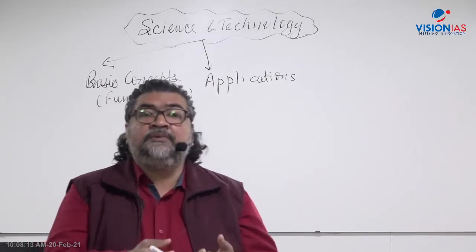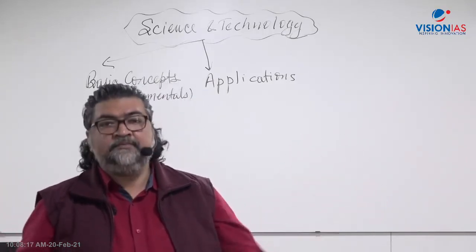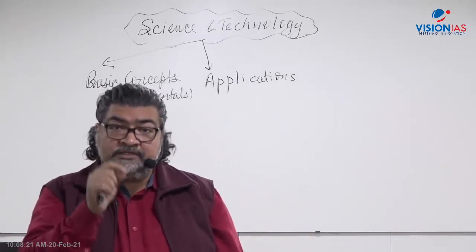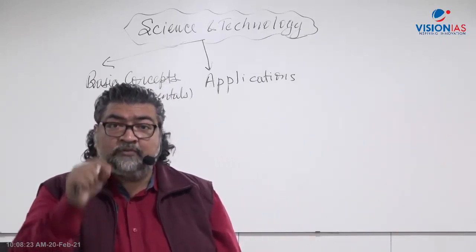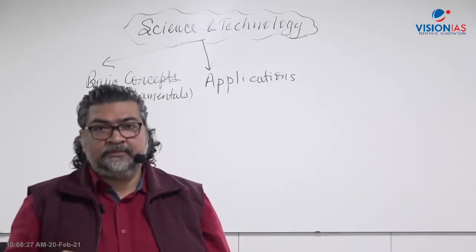AI is becoming an integral part of the smartphone or smart home. So how does a new technology, which is going to be part of human application, work? UPSC asks questions on that.